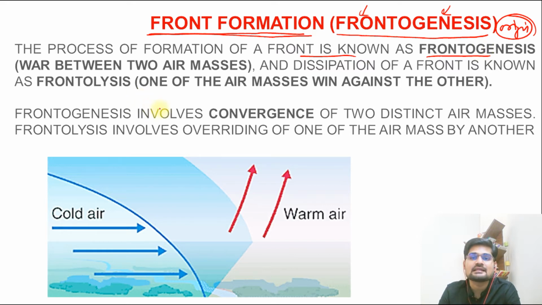So basically it is like, as I always say, a war between two air masses, right? That is important. And after the war is over, it is dissipated. Now there is a peace condition. So this war and peace keeps happening throughout the year. That is important to understand. So dissipation is when there is a peace protocol. There is no war. So dissipation of a front is known as frontolysis.